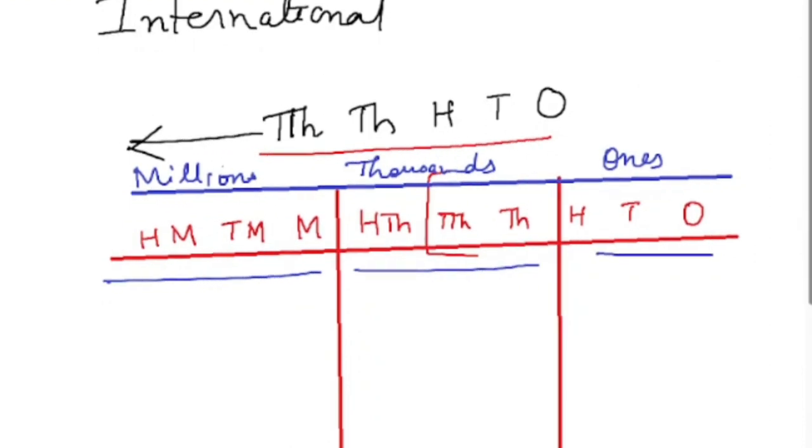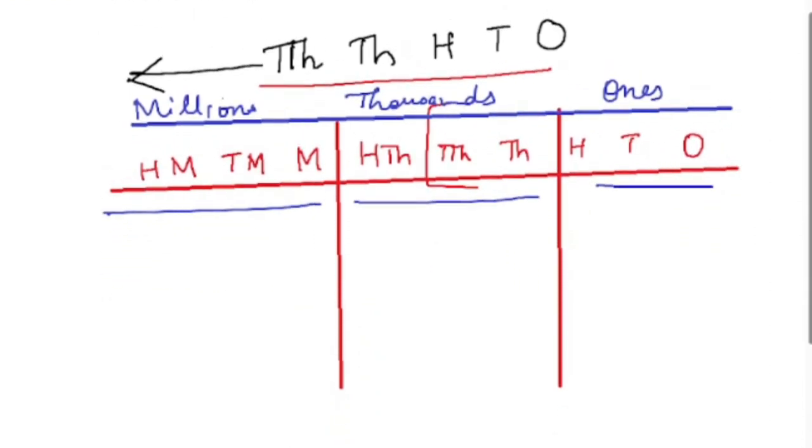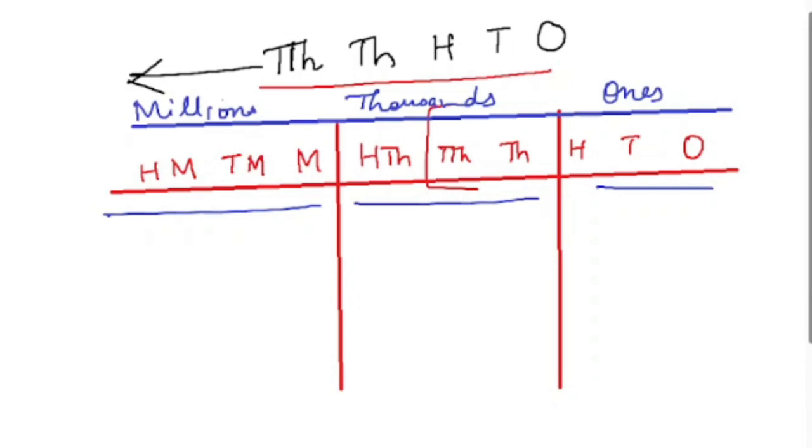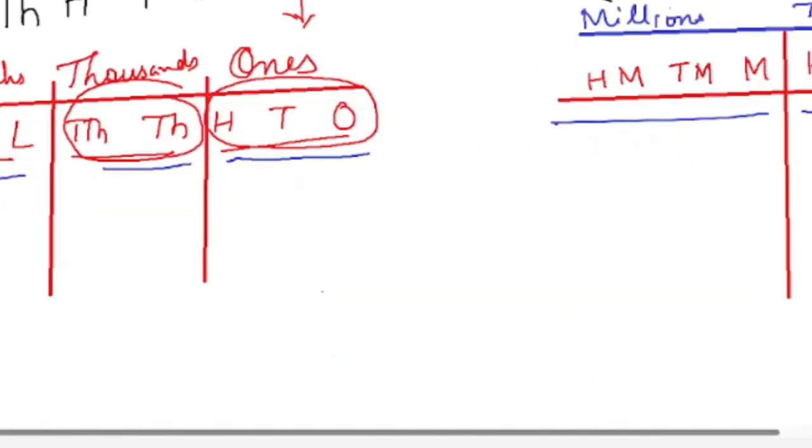Now we'll take an example. Suppose we take the number 489768542. This is a 9-digit number. If I have to write this number in the Indian system, I will check these periods.